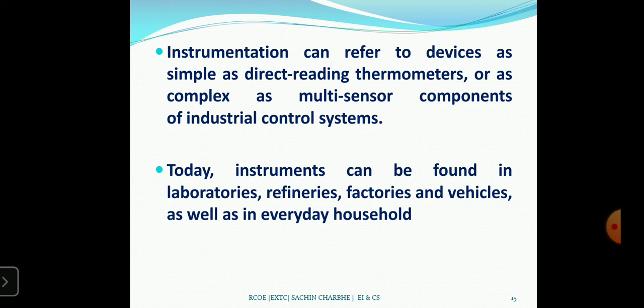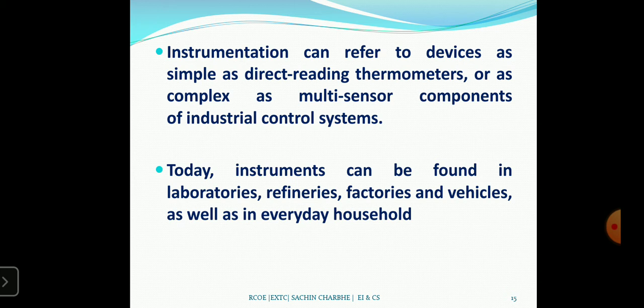What is the basic thermometer? In a basic thermometer, there is one bulb and there are two tubes. One tube is filled with mercury, and on the other there is a scale written in degrees Celsius or Fahrenheit. In that bulb we are using some metals, and that metal senses the body temperature.